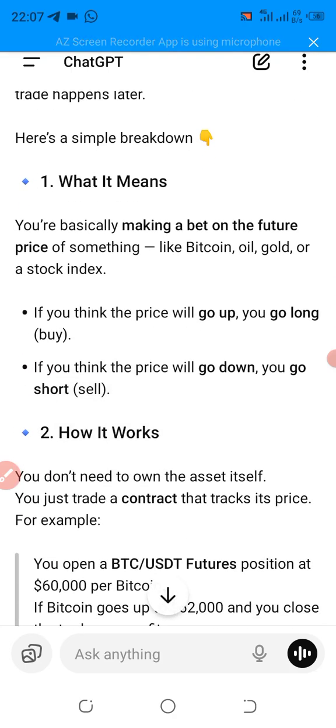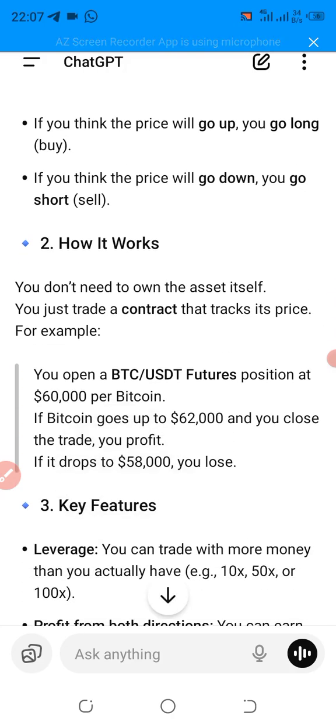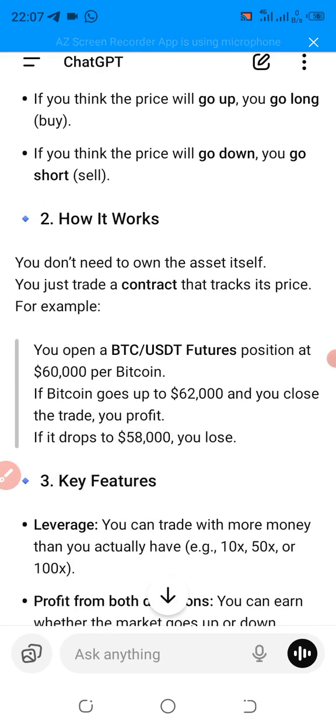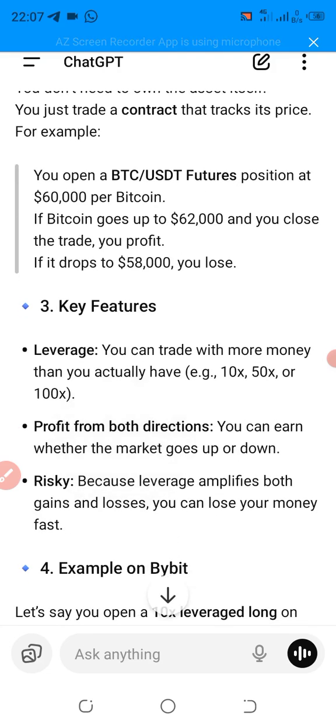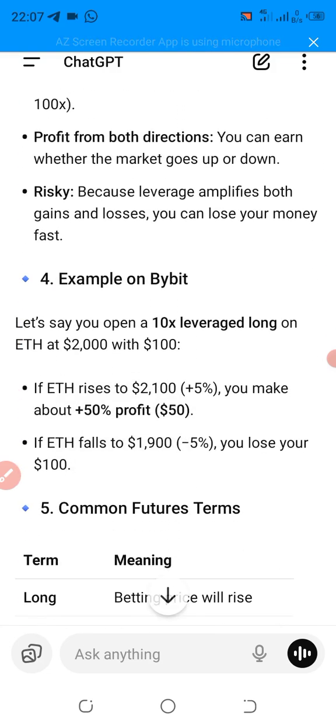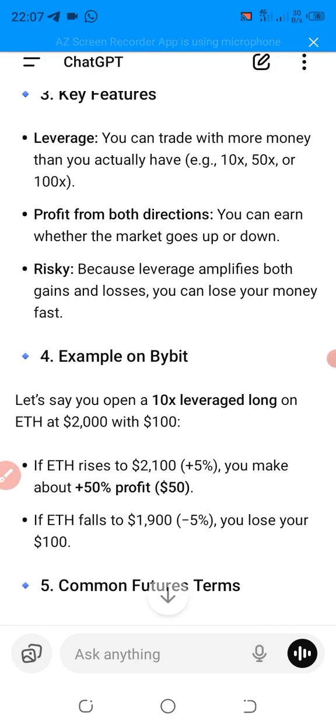If you have watched my previous video, I've recorded some videos about futures trading. So I'm going to continue on this video. I wouldn't want this video to be too long. So now, when you come to this ChatGPT, you can see that ChatGPT is giving us an example on Bybit. You can see how the Bybit platform is the best for you to trade.